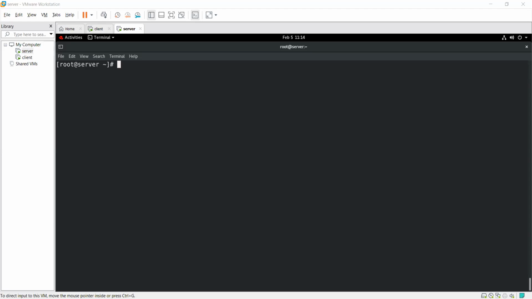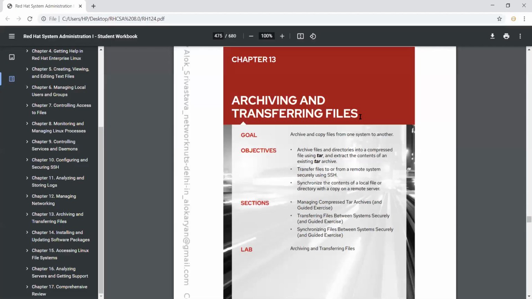Now, guys, I will show you something. This is our 13th chapter, archiving and transferring files. It means how to make an archive. What is the meaning of archive? Archive is just like a zip file, guys. We call it tar. There's a command tar to compress the data, and to extract it at the time of use.